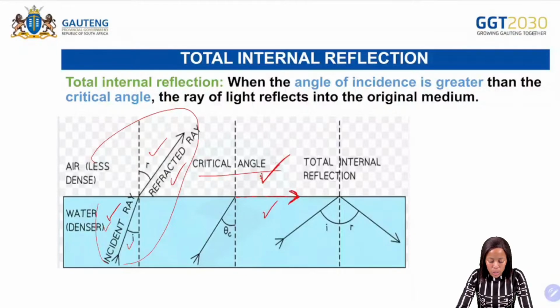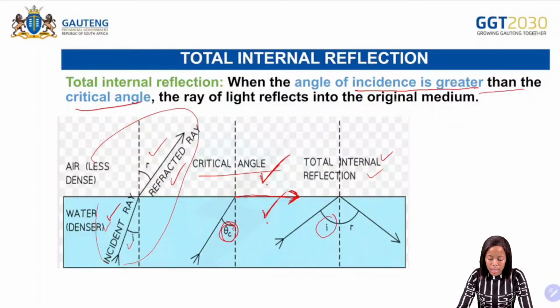Remember, this one is air, which is less dense, and this one is water, which is more dense. And then we also have the total internal reflection. So with the total internal reflection, it says when the angle of incidence, so this is the angle of incidence, is greater than the critical angle. So remember, this one was the critical angle when the refracted ray was in between the two mediums, right?